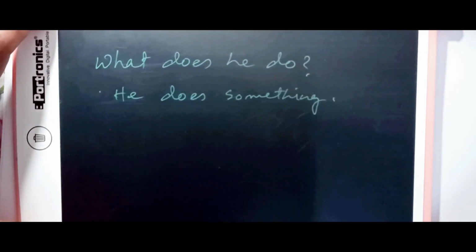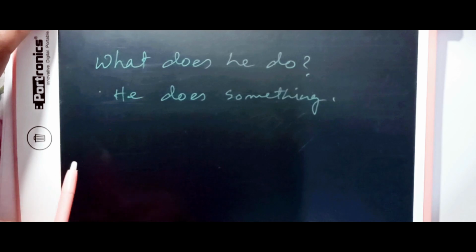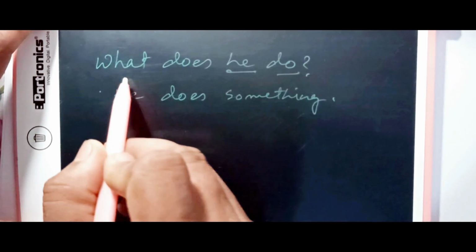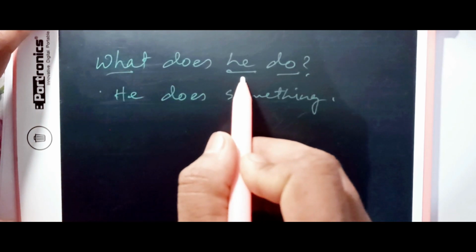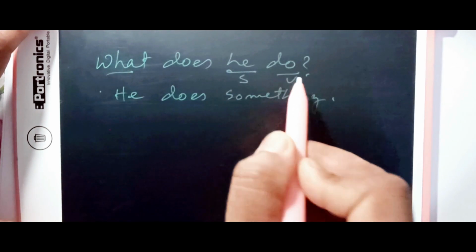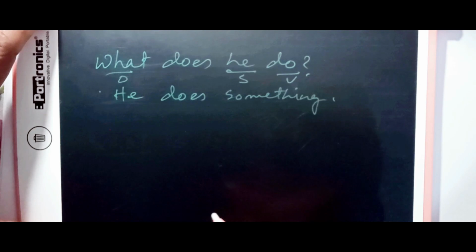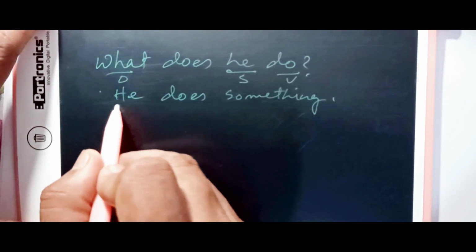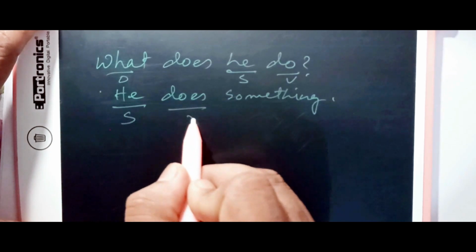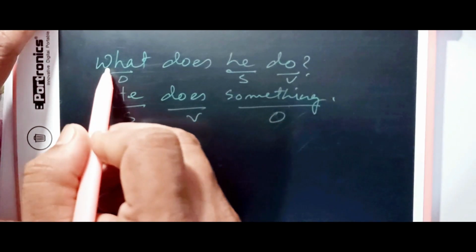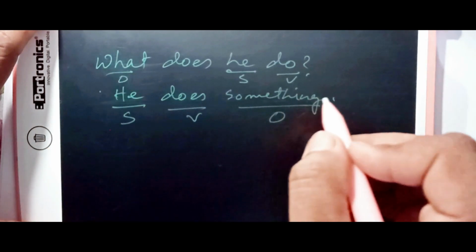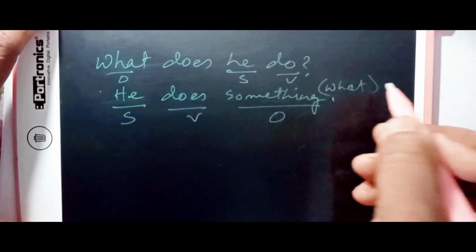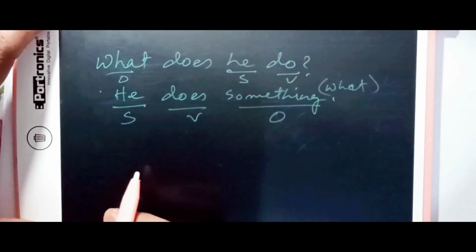Okay, this is it. What does he do? And when we change it to an assertive sentence, it becomes he does something, because I have told you already, this is subject, verb, and object. In a line of our sentence, it is always subject, verb, and object. So we get subject here, verb here, and object. So we are just replacing what by something. This is actually what. Okay, so let's keep that in mind, because we need it again.